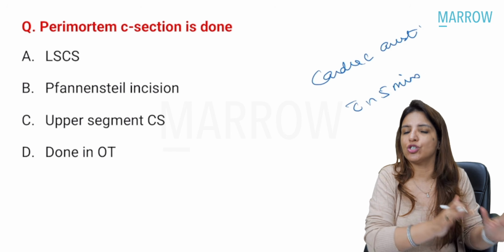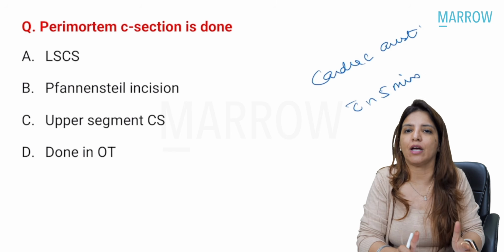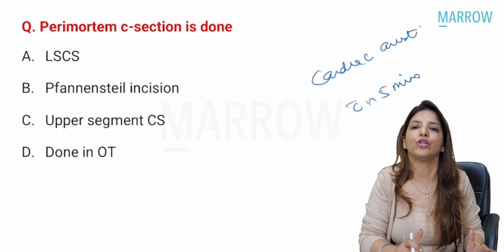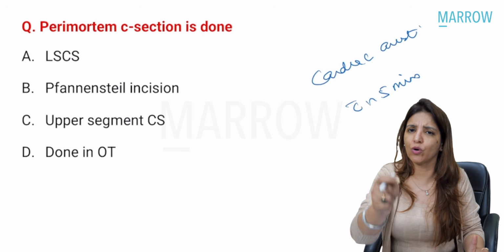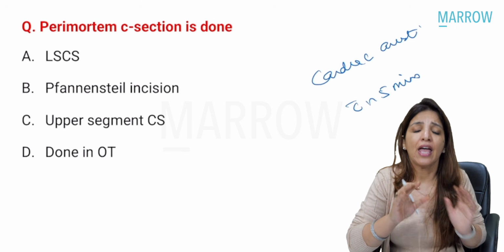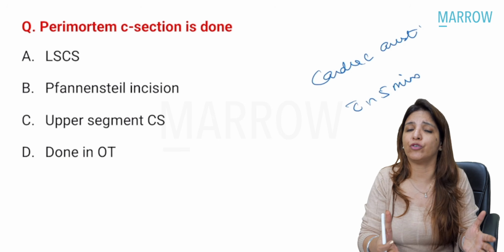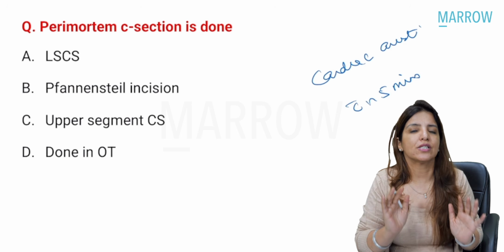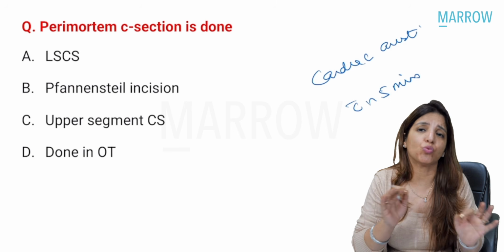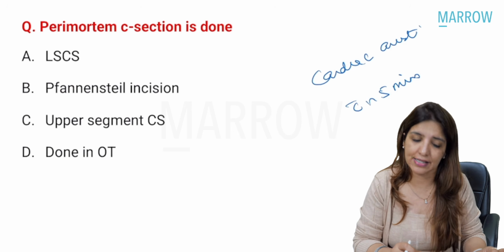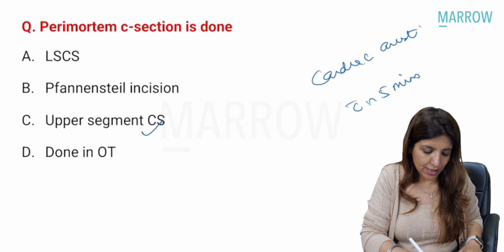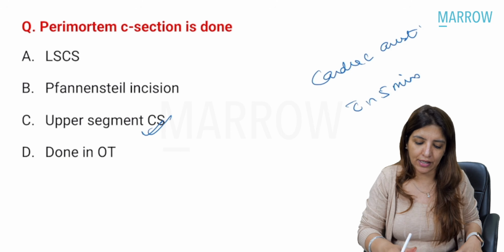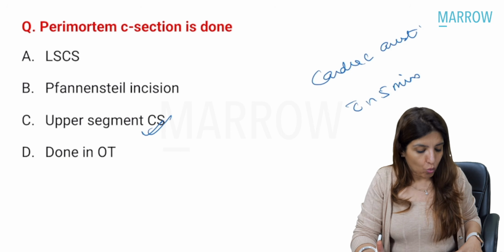You are not going to shift your patient to OT; in the emergency room only, you are going to do the cesarean section, and it is going to be a classical cesarean section. You are going to give a vertical incision on the skin, and immediately you are also going to give a vertical incision on the uterus, right? And you are going to deliver the fetus. So this is again one of the few indications for classical cesarean section. A perimortem cesarean section, an upper segment cesarean section, is not done in OT, it is done in emergency, right?